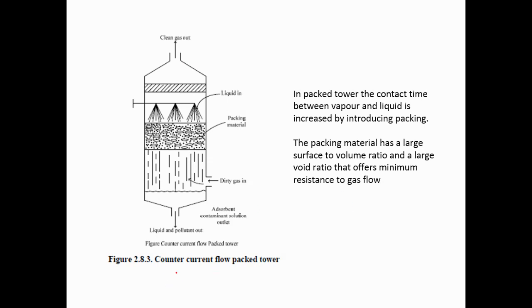This is another type of counter-current flow packed tower. This is another type of absorption tower, where in the packed tower the contact time between the vapor and liquid is increased by introducing packing. This is the third type. Here there is a packing material in the middle of the tower. Packing material may be sand, alumina, or wood dust.